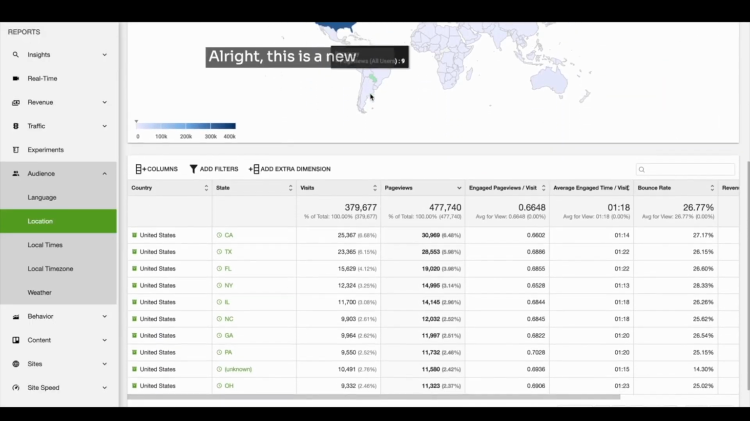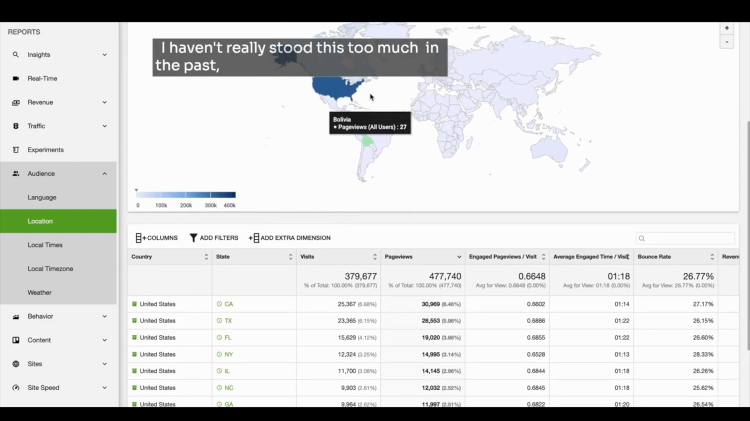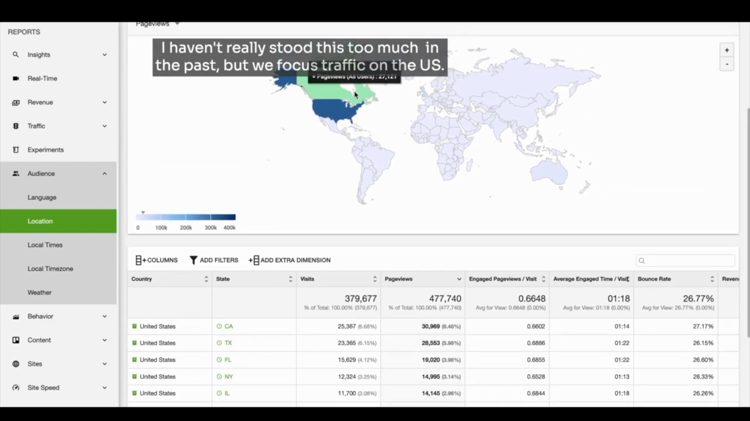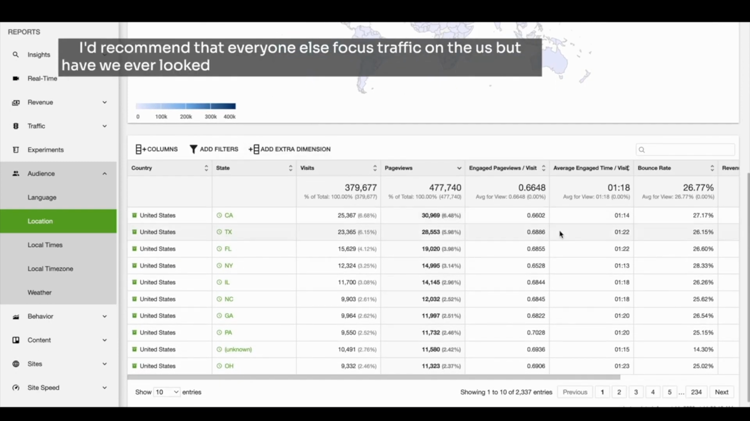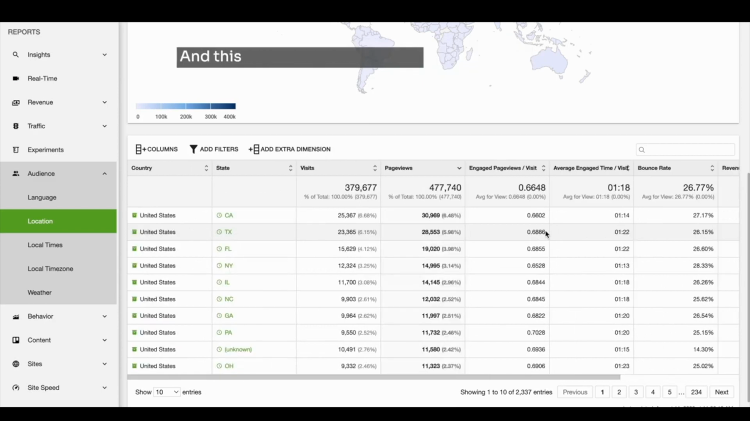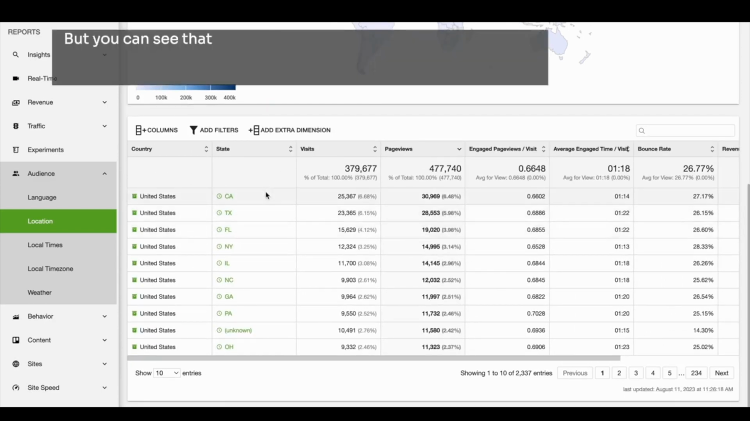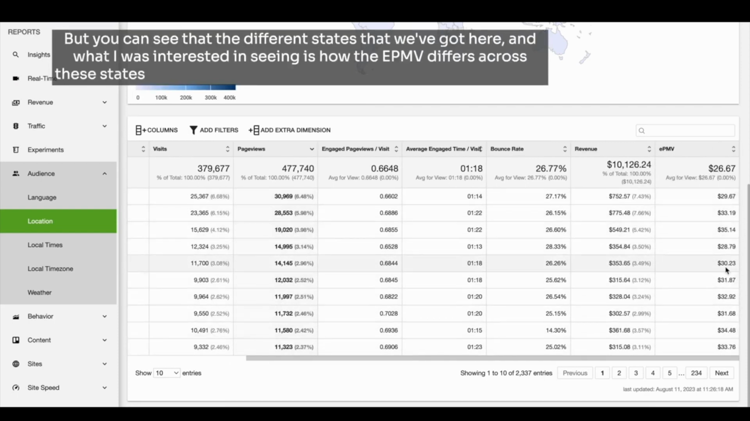All right, this is a new one. I just wanted to have a look at this with you. I haven't really studied this too much in the past, but we focus traffic on the US. I'd recommend that everyone else focus traffic on the US, but have we ever looked at the information from a state perspective? I think that's pretty interesting. And this is the first time doing it, but you can see the different states that we've got here. And what I was interested in seeing is how the EPM fee differs across these states to see if people are targeting states more than others.